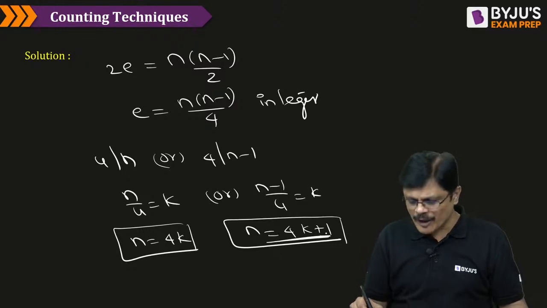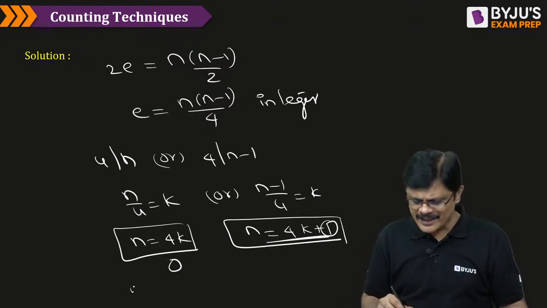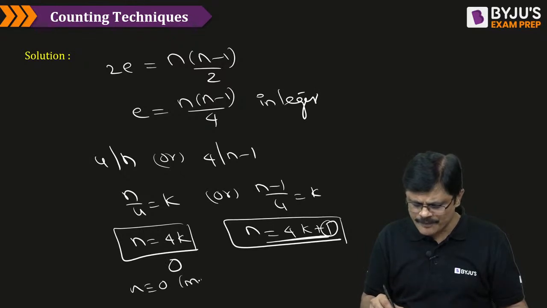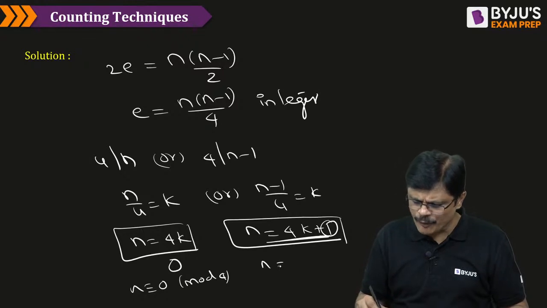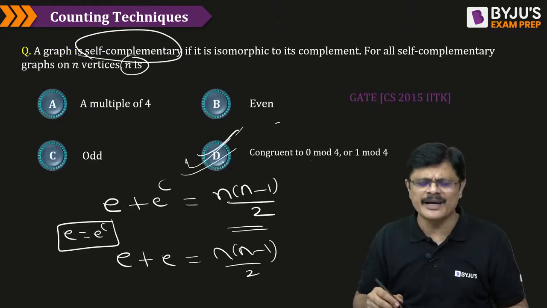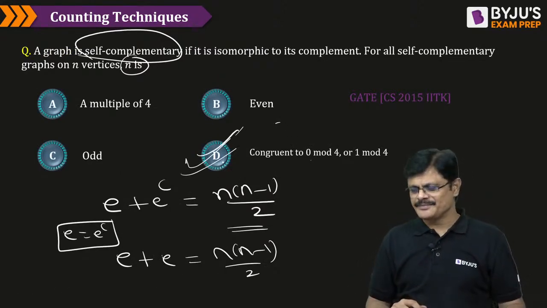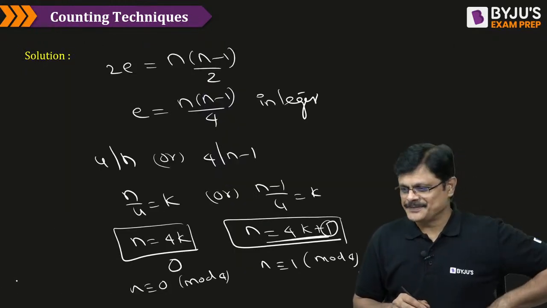When you divide by 4, what will be the remainder? 1. If you divide by 4, what is the remainder? 0 for this. That is, it is congruent to 0 mod 4. When you divide by 4, remainder is 0 here. When you divide by 4, remainder is 1 here, my dear friends. So, that is the answer for this. Direct result, my dear friend, nothing more than that. Hope you understand.